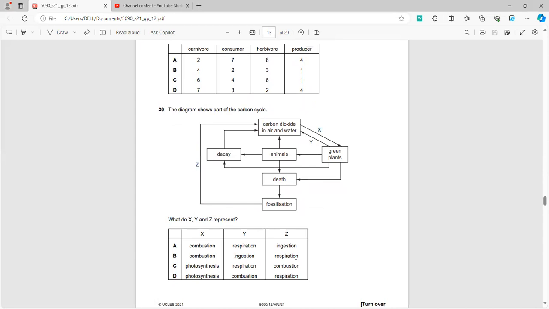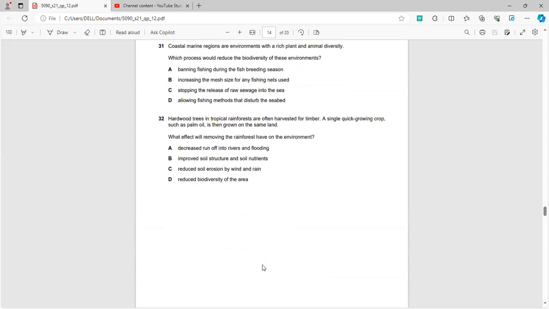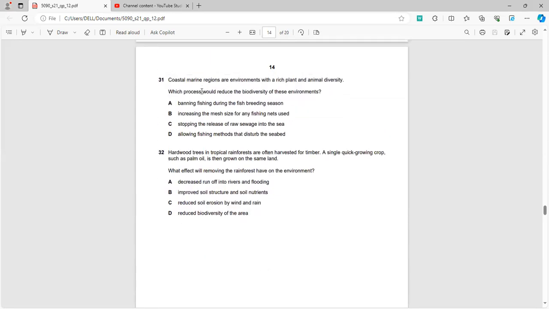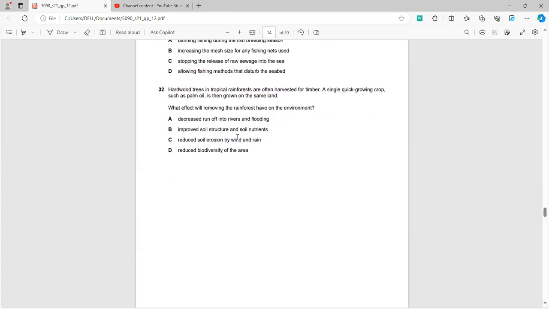So there's only one option which fits, it's C. In question number 31, which process would reduce the biodiversity? Banning fishing during the fish breeding season. No, this will increase the biodiversity. Stopping the release of raw sewage, along with fishing methods that disturb the seabed. Yeah, this will reduce the biodiversity.